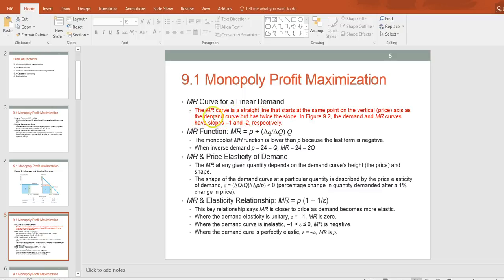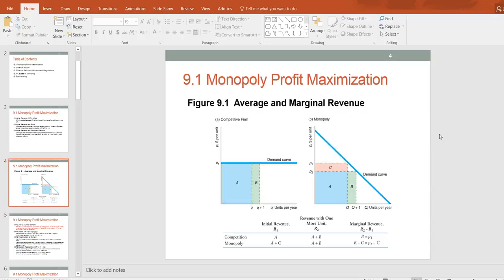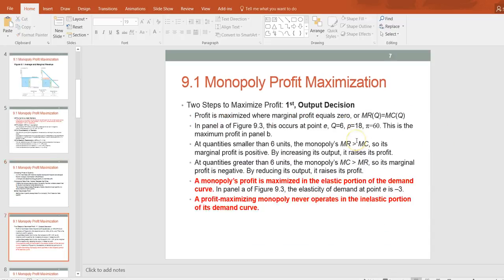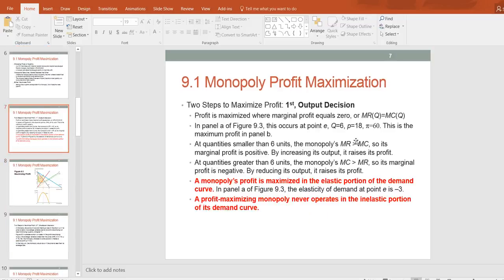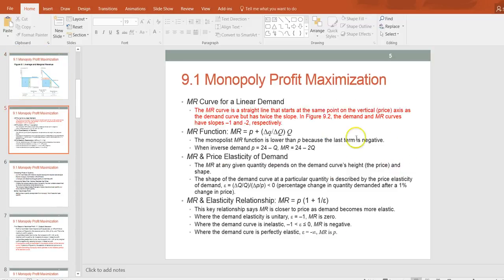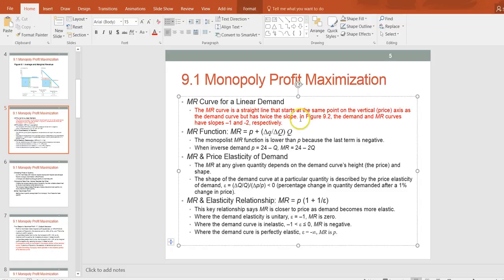To be more precise, this should be the inverse demand curve. So if you go to figure 9.2, where's figure 9.2? Yeah, okay. So I guess this mentions the figure in the book, which is not shown on my slides. Basically, that's what I was referring to.